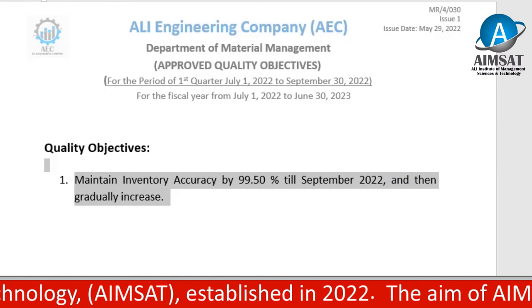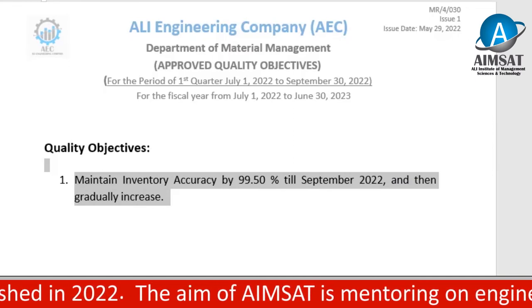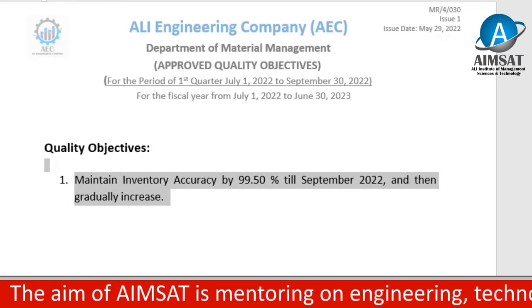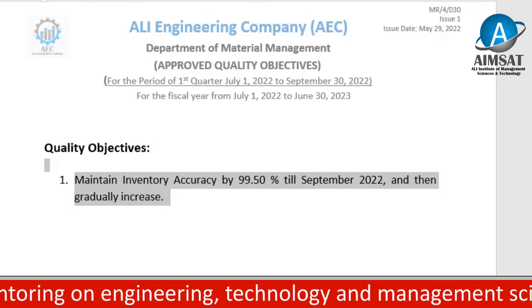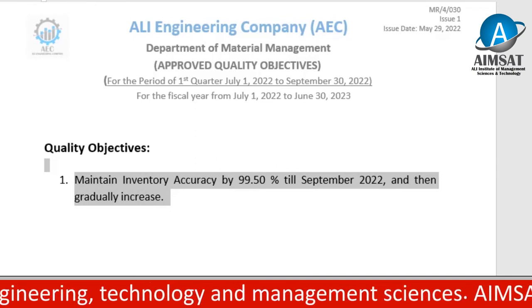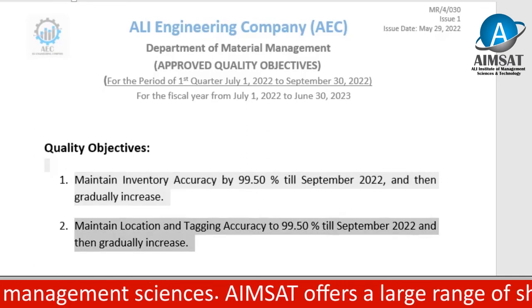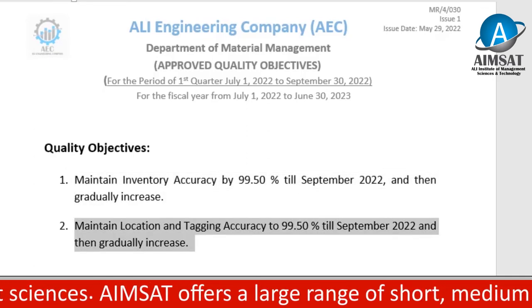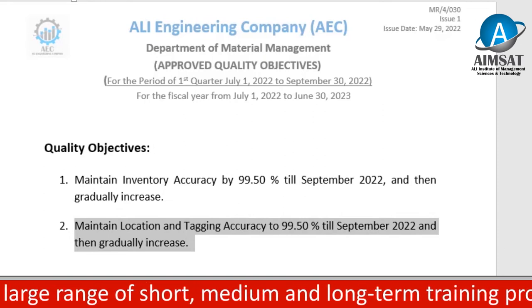Maintain inventory accuracy at 99.5% till September 2022 and then gradually increase. This is one example of a quality objective. The Department of Material Management or Department of Store is described here for approval purposes. Now see the second example. Maintain location and tagging accuracy at 99.5% till September 2022 and then gradually increase.